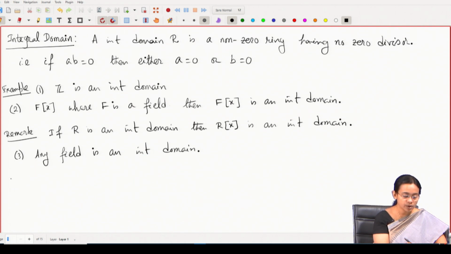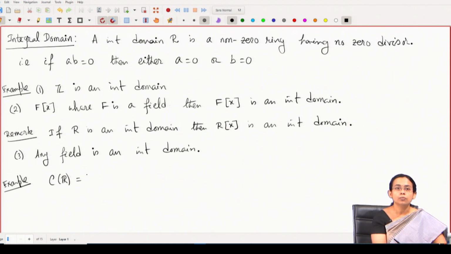Now, I will give you one example which is not an integral domain. Let us consider the ring of all continuous functions from R to R, that is, from real numbers to real numbers, the collection of all continuous functions.